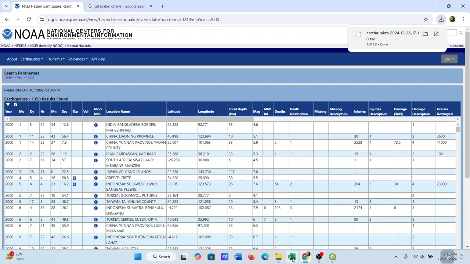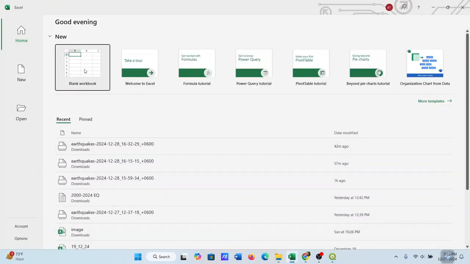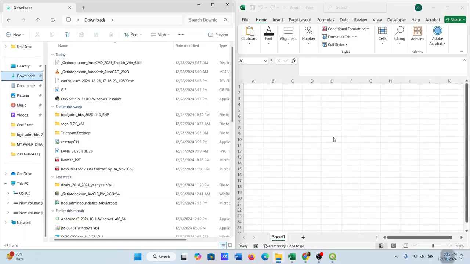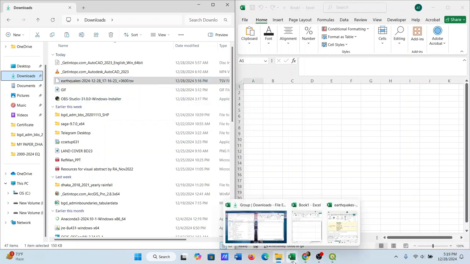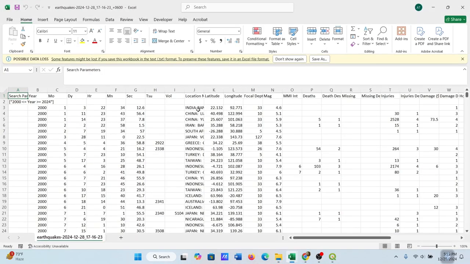To open this file, we will open Excel and then open a blank workbook. After opening the blank workbook in Excel, I will drag and drop the TSV file in the Excel file. So the TSV file now is open in the Excel file.